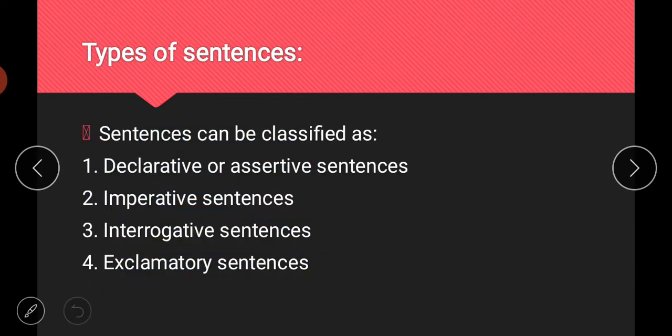Next is types of sentences. Now we have done about the formation of the sentence, that which part is subject and which is predicate. Next is your types of sentences. So we have divided sentences into four parts. First is your declarative or assertive sentences, then second is imperative sentences, third is interrogative or question sentences, and fourth is your exclamatory sentences. So now we will read about these sentences one by one in detail.